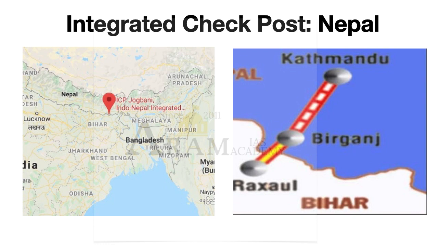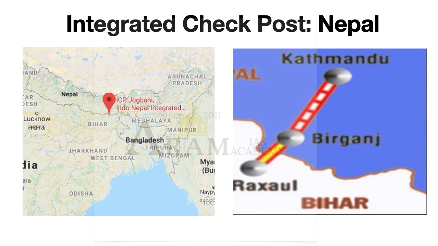The corresponding side of ICP Jogbani on the Nepal side is Biratnagar. This Jogbani is somewhere around 300 kilometers from the state capital of Patna. It is also a very important ICP because the movement of goods is very high here.